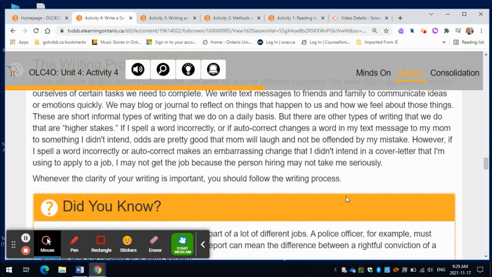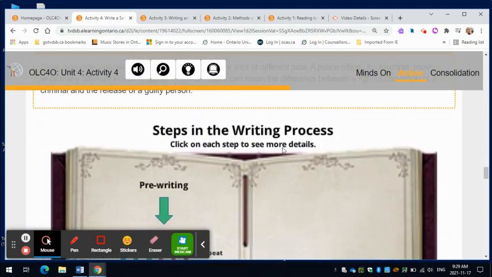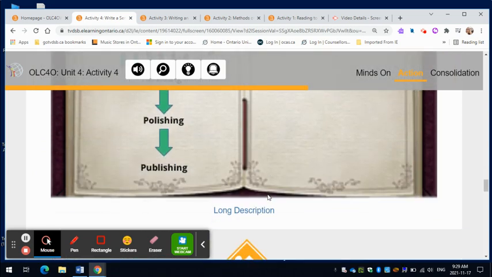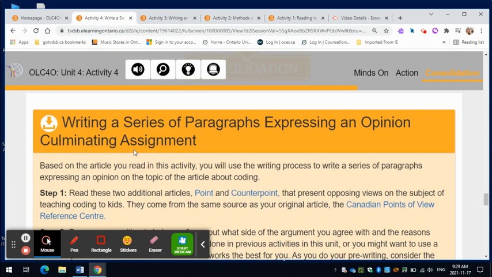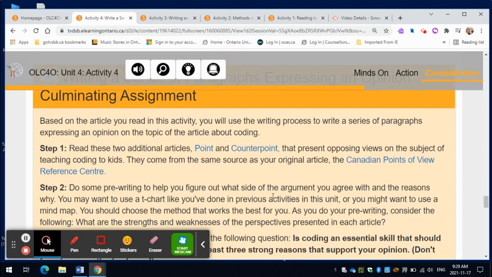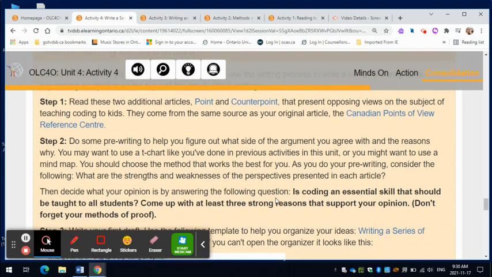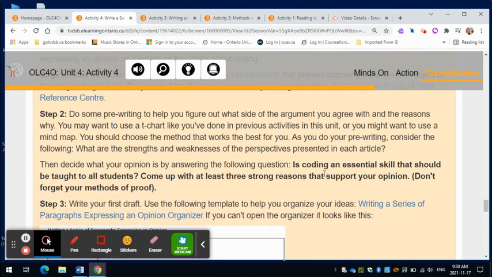Then finally, you are going to be writing a series of paragraphs. Make sure you're reading through everything here. I don't have time to go through it all in the video, but your final assignment is going to be writing a series of paragraphs expressing an opinion. So based on the article you read, so about coding, you are going to write a series of paragraphs. So read these 2 additional articles, so point and counterpoint about coding, that present different views. You are going to answer the question, is coding an essential skill that should be taught to all students?